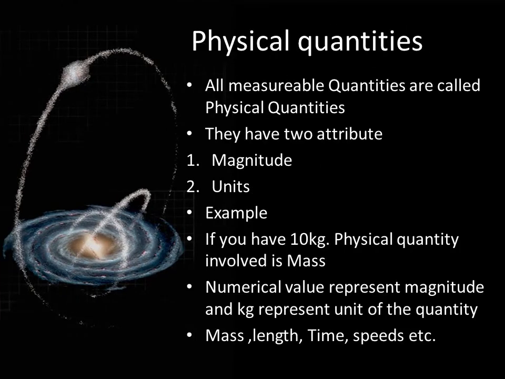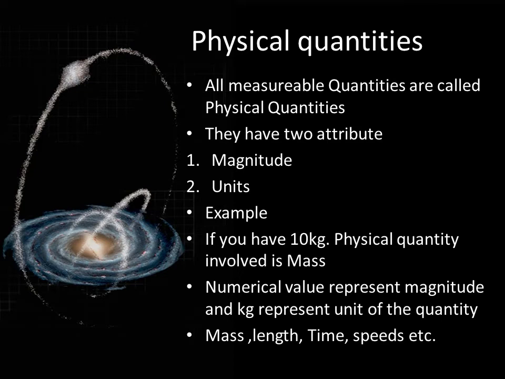Now we're going to officially start the first chapter, that's measurements. So first of all, we have physical quantities. All the measurable quantities are called physical quantities. Anything which you can measure is called a physical quantity. You can measure length, mass, weight, speed. So everything I just said is a physical quantity.